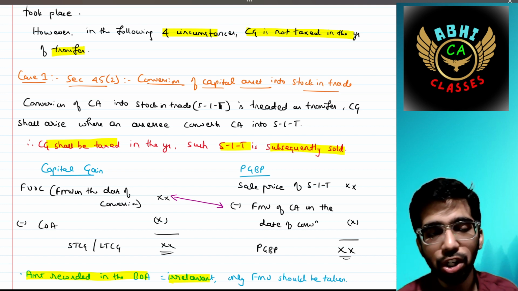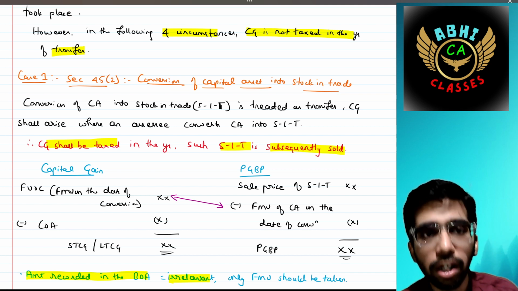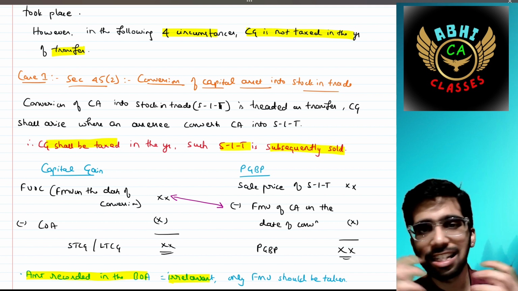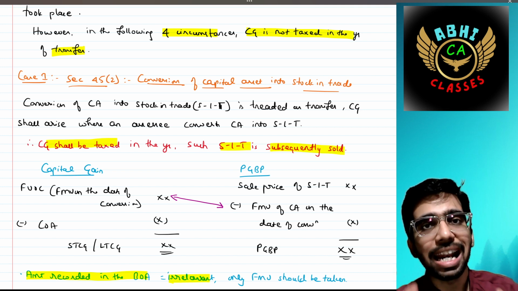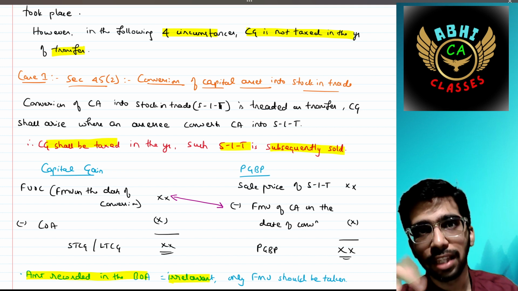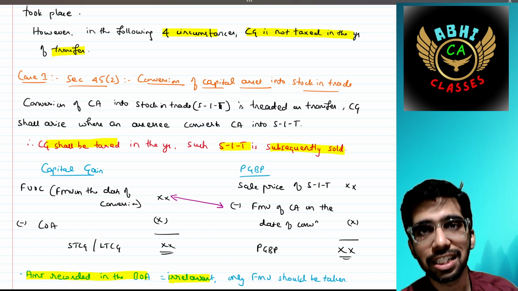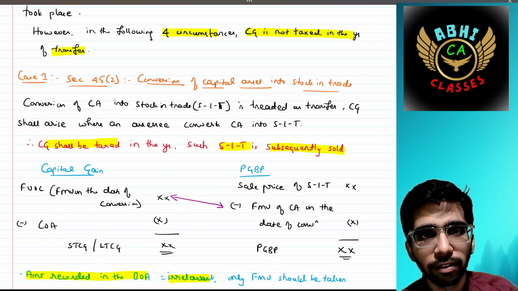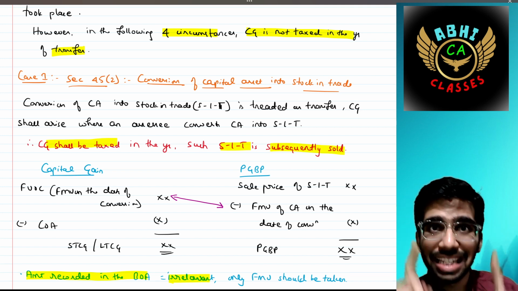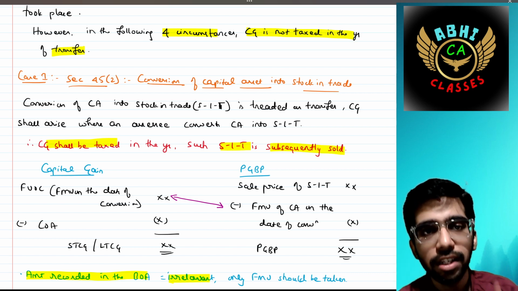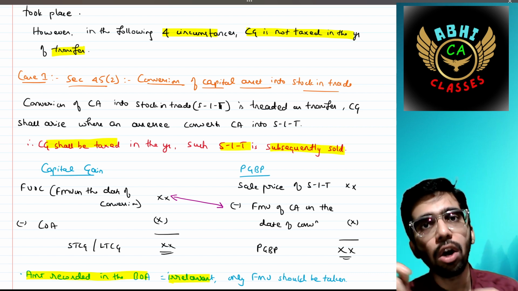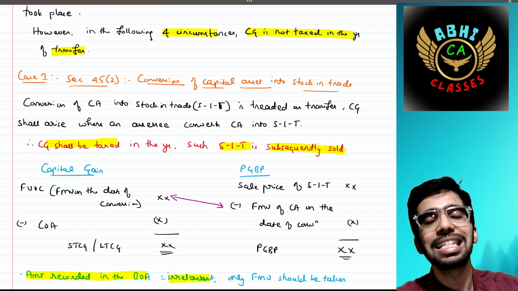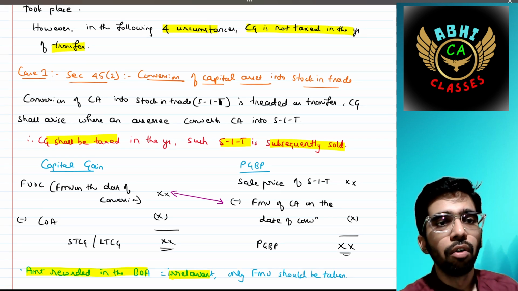The conversion is treated as transfer, and capital gain shall arise where an assessee converts the capital asset into stock in trade, but the capital gain will be taxed in the year when such stock in trade, SIT, is subsequently sold.